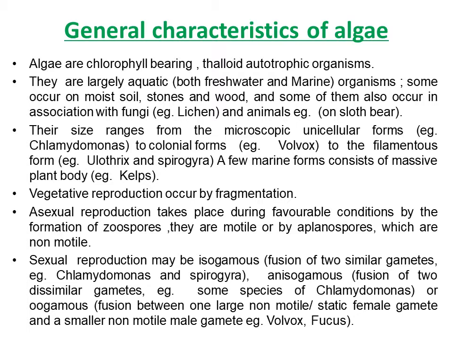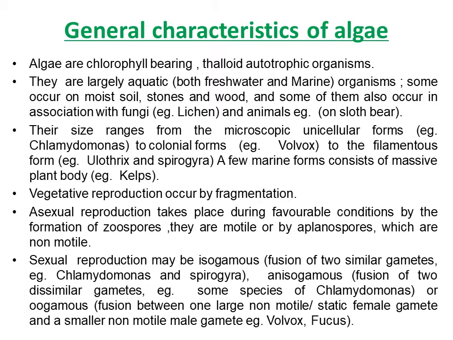General characteristics of algae. Algae are chlorophyll-bearing autotrophic organisms. They are largely aquatic, both freshwater and marine organisms. Some occur on moist soil, stones and wood, and some of them also occur in association with fungi, for example lichen, and animals, for example sloth bear.